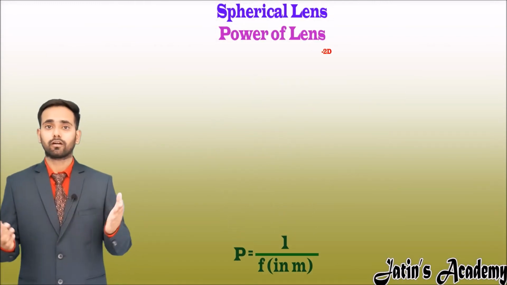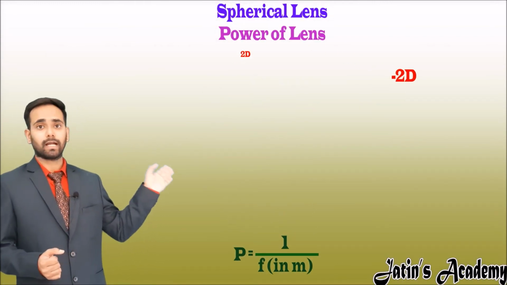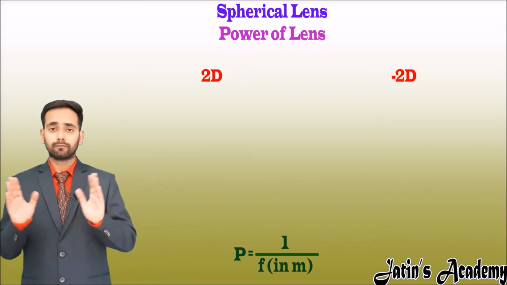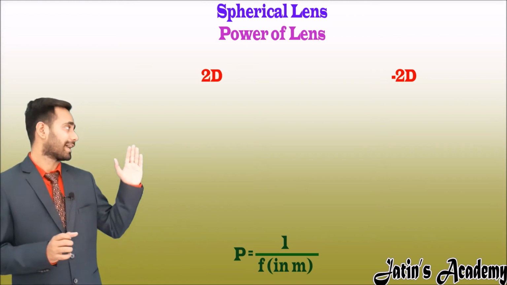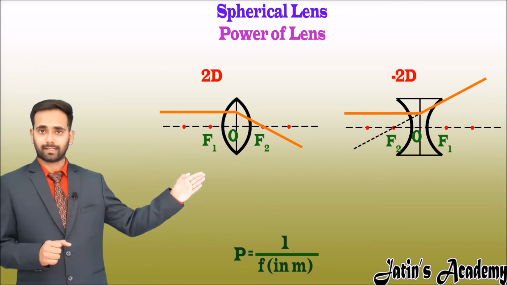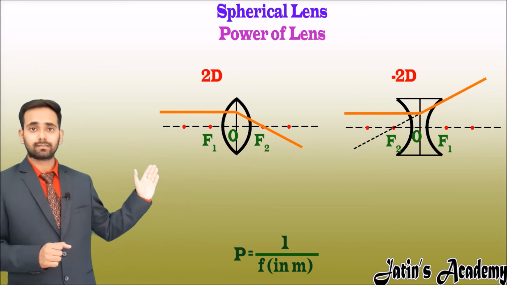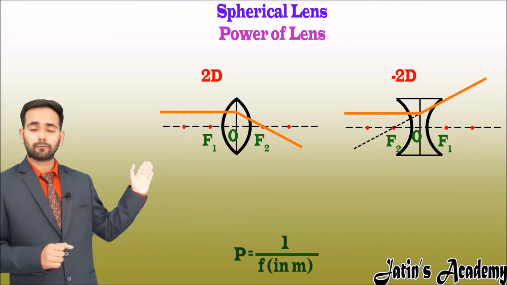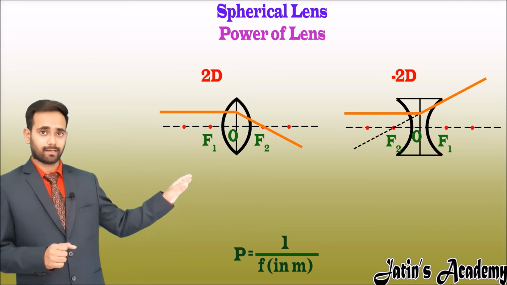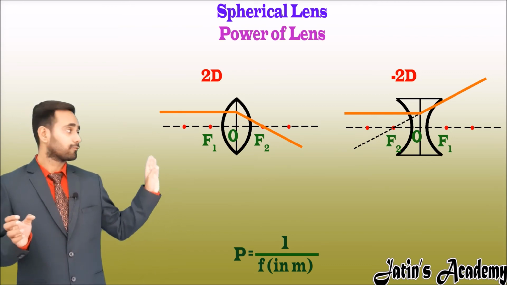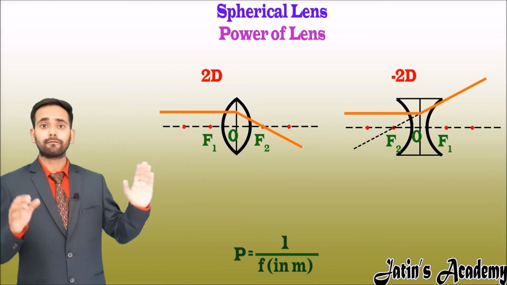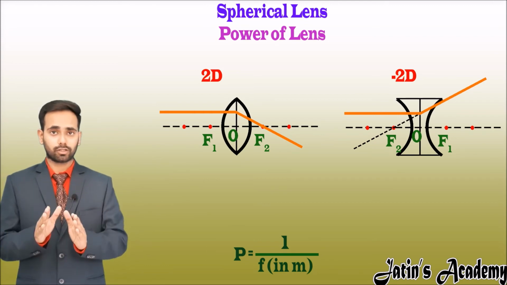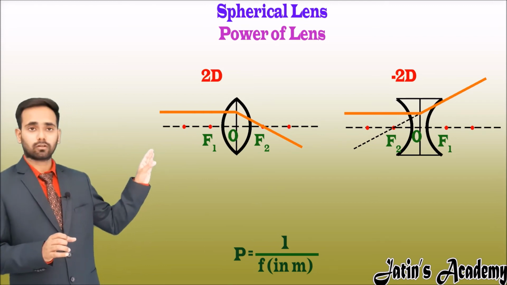What is the meaning of -2 diopter and +2 diopter? Here first of all draw the diagrams of convex lens and concave lens. In convex lens you will observe that the focus F2 is on the right side. It means the focus is on the positive side if we consider the optical center as the origin. So F2 is on the positive side.